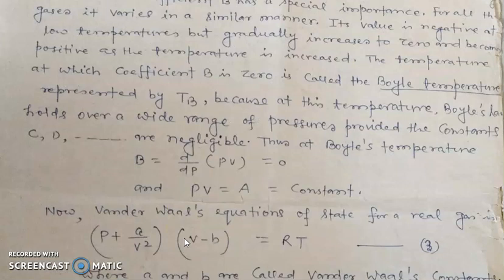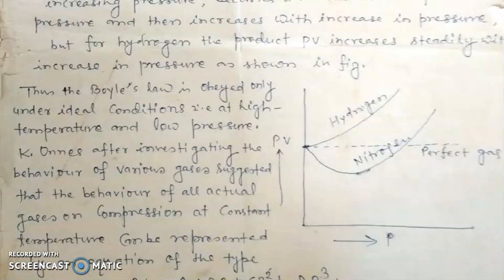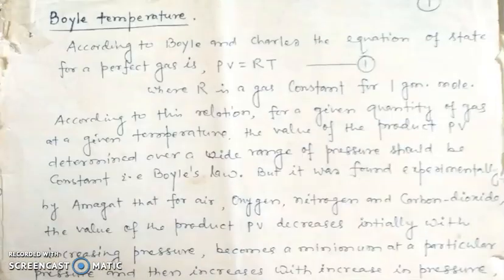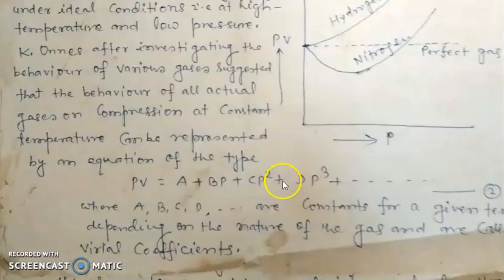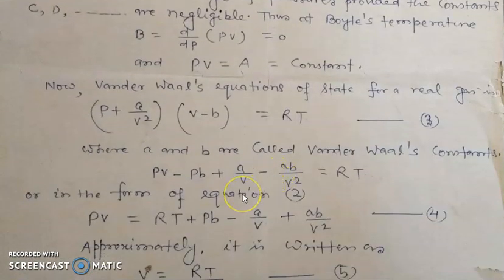Now, van der Waals equation of state for a real gas is (P + a/V²)(V − b) = RT, equation 3, and this is your equation 2, this is your equation 1, where a and b are called van der Waals constants. So PV − Pb + a/V − ab/V² = RT.